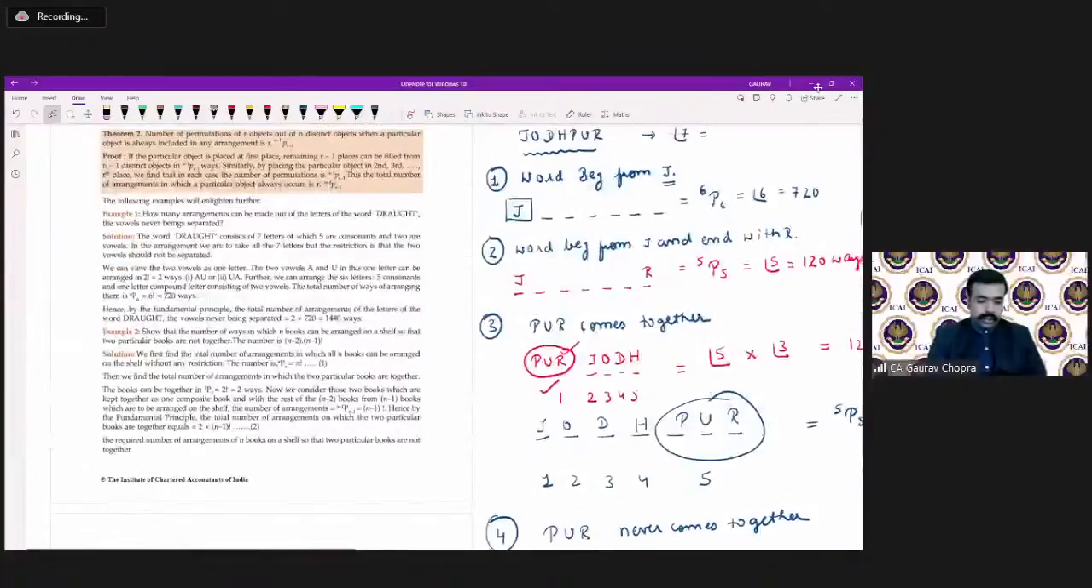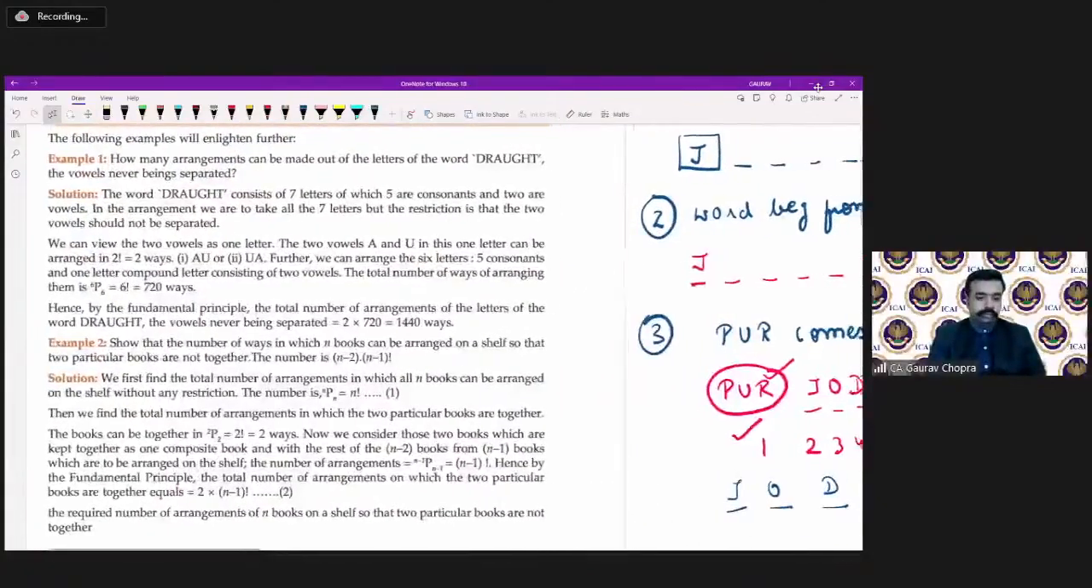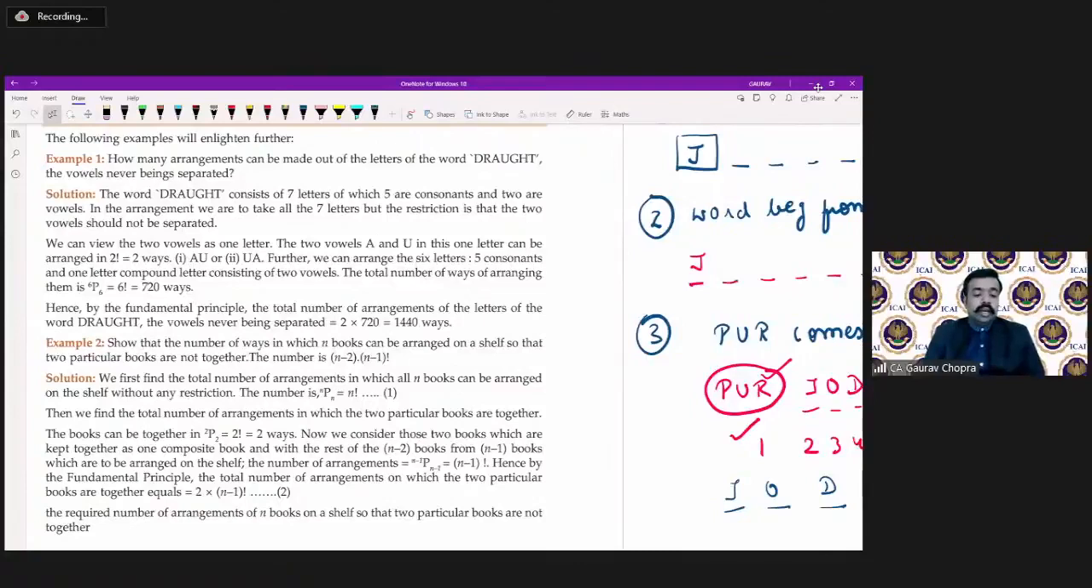Now let's discuss some questions from here. Example number 1. How many arrangements can be made out of the letters of the word drought, the vowels never being separated? Now you can easily understand this type of question because we have taken all similar kind of questions already in the example. The word is drought. How many letters are there? 7 letters are there. Is there any repetition? No, there is no repetition of any letter.